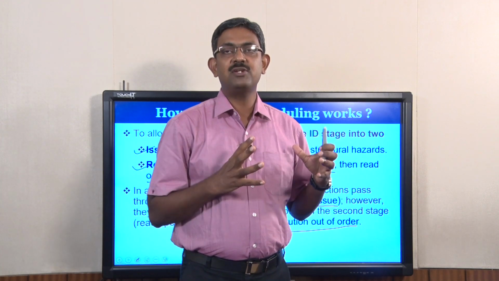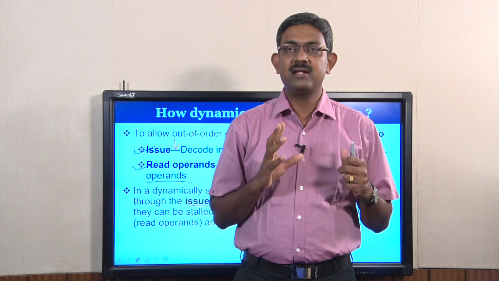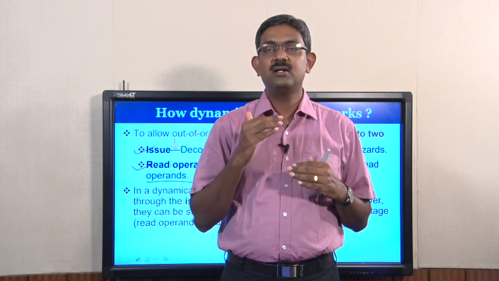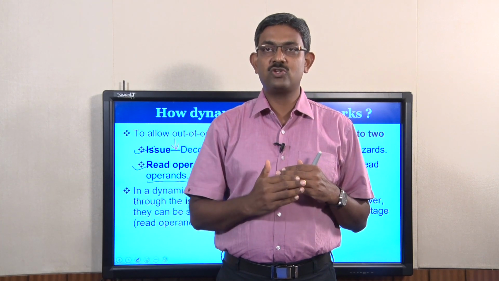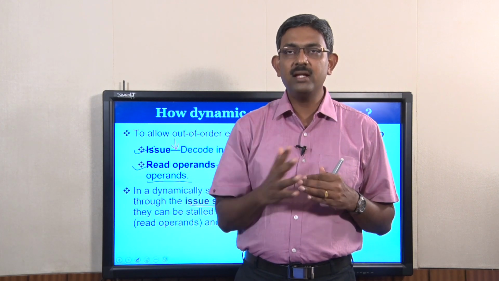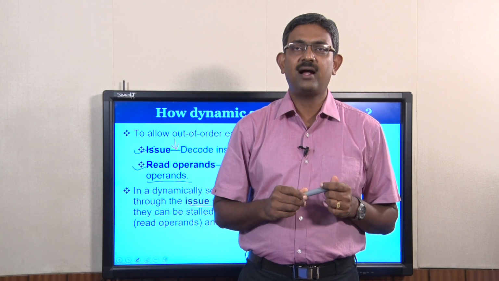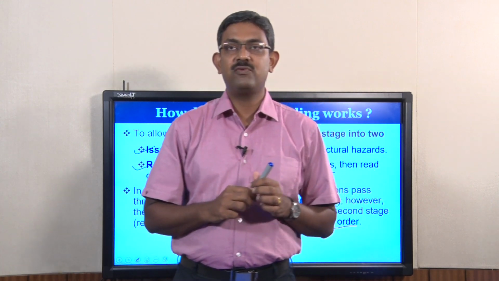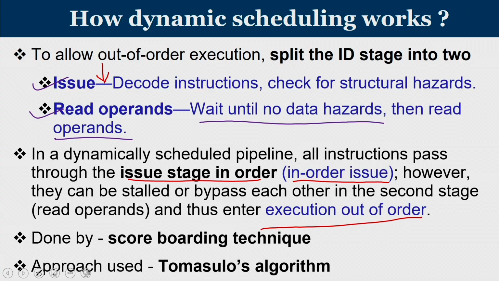So in short, dynamic scheduling means dividing the instruction issue into two substages: read, make sure there is no structural hazard, issue in order, and then wait for the data. As and when data is available, carry on with the execution. Now how has it been done? It has been done by a technique known as the scoreboarding technique, and the approach used is Tomasulo's algorithm.